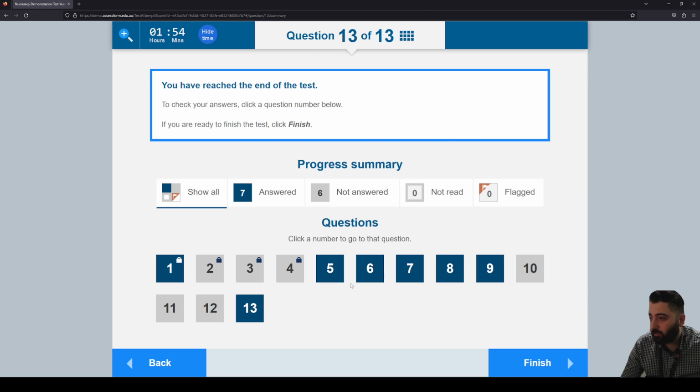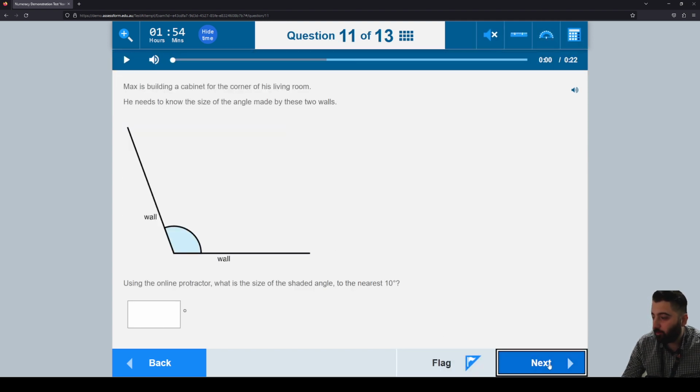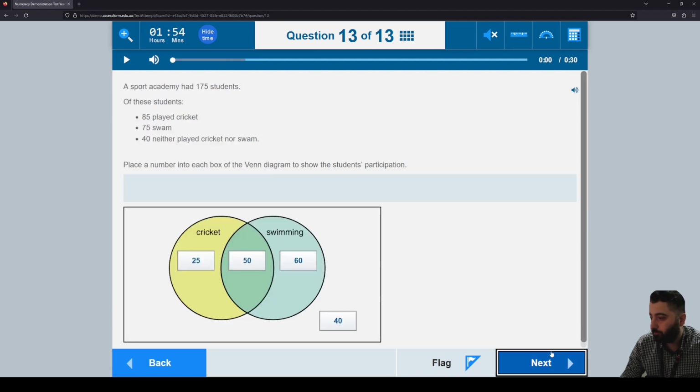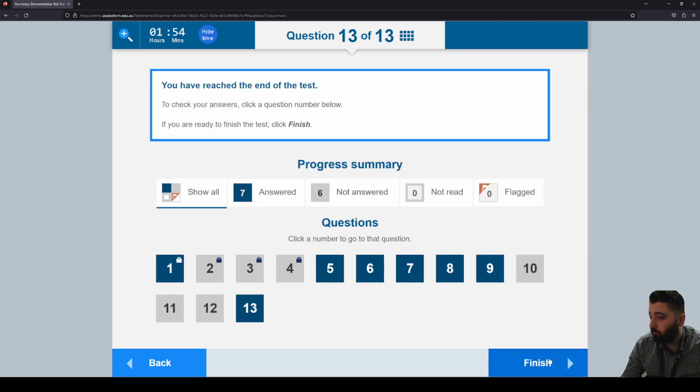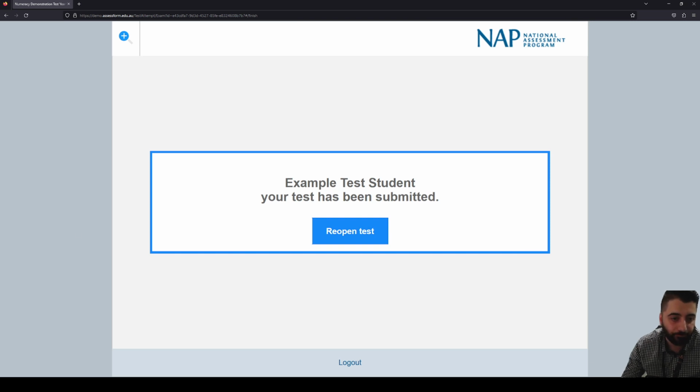Once you reach this point, you should go back and check your answers for the calculator allowed section. Once you're happy with it, you can finish. And then, are you sure you want to finish? If you haven't reviewed them, go back, click no, and review them. If you have, then yes, and you'll be done.